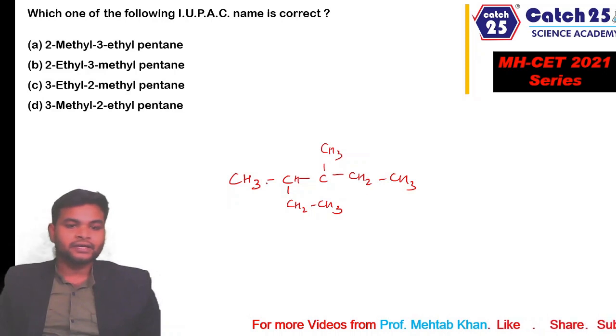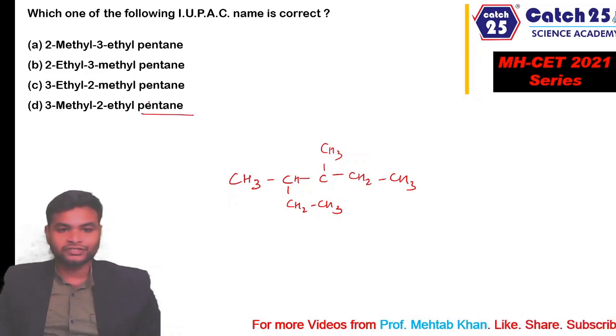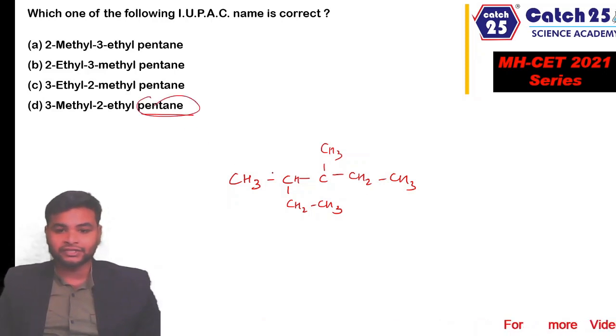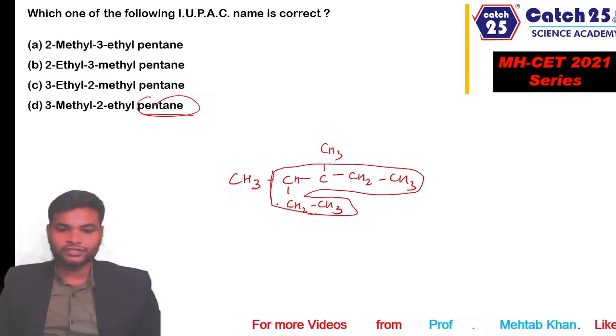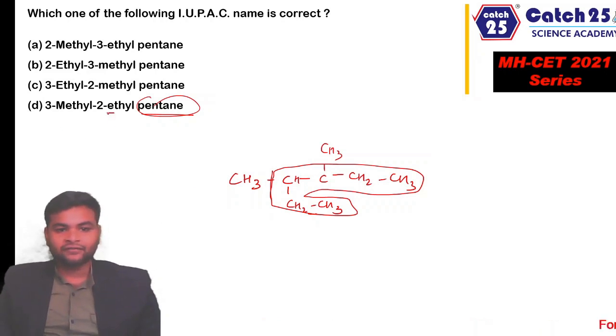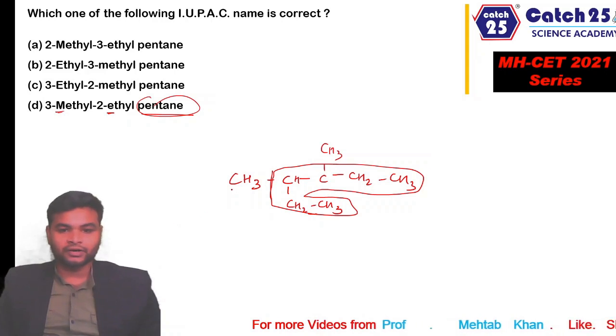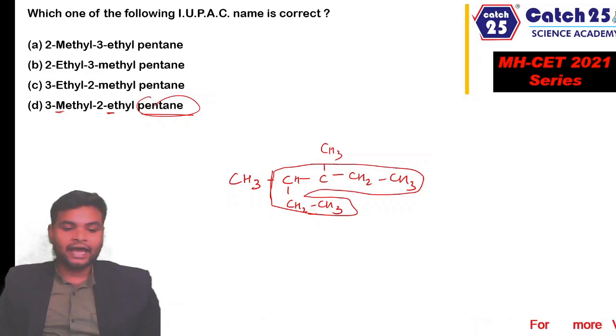The first thing is, as per the name, the longest chain is of 5 carbons, but actually the longest chain is of 6 carbons. This is the longest chain, and there are two methyl substituents. Also, as per the name, ethyl is written afterwards and methyl first. They are not in alphabetical order. So there are two mistakes. The biggest mistake is that the chain is of 5 carbons, but actually the chain is of 6 carbons, and they have selected the wrong chain, hence option D is also wrong.